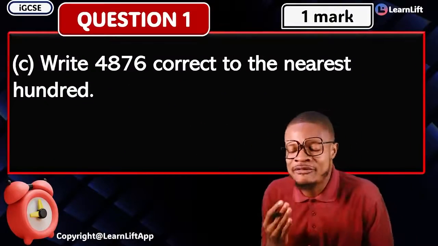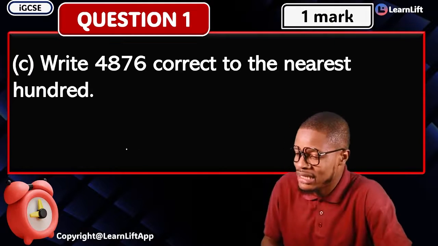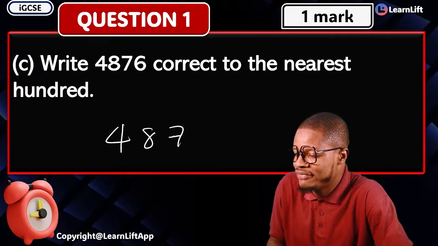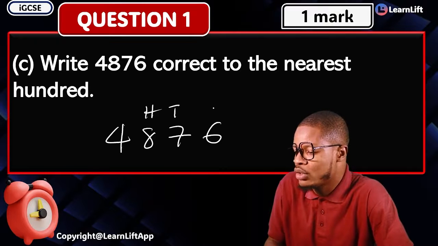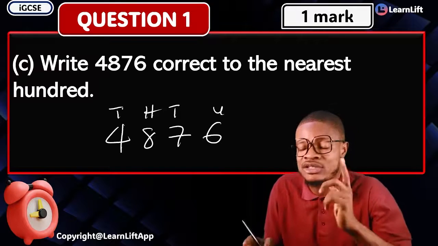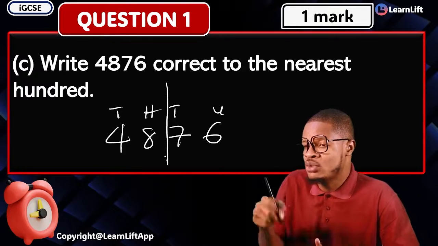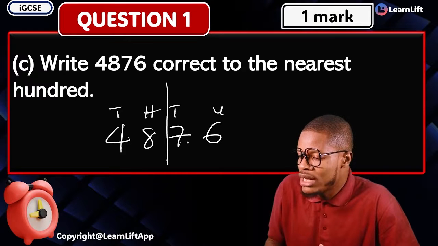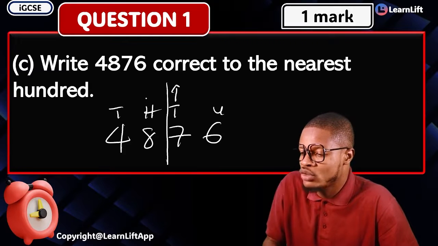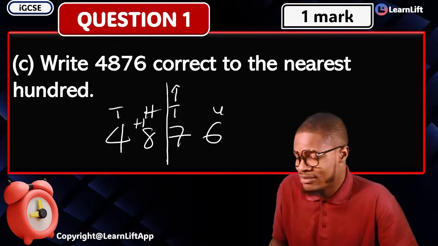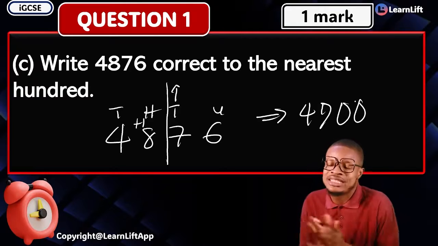1C says, write 4876 correct to the nearest 100. That's your 4876 to the nearest 100. You know, this is your hundreds, tens, and your units, and this is your thousands. To the nearest 100 means we're going to approximate to 100, right? And if you're approximating to 100, what is going to happen there? Are we going to round up that 7, or is it going to round off? Of course, you're going to round it up. And what is it going to give you? That's going to be plus 1 on this 8, and then I'm going to have 4900. That's the correct answer.